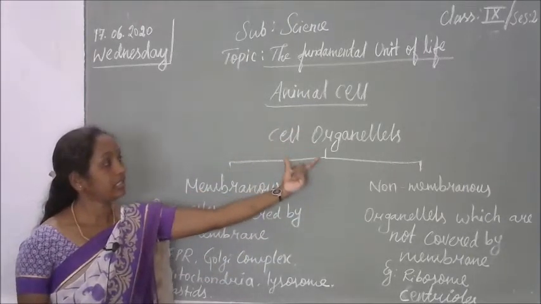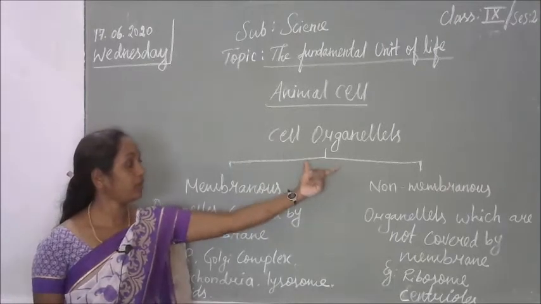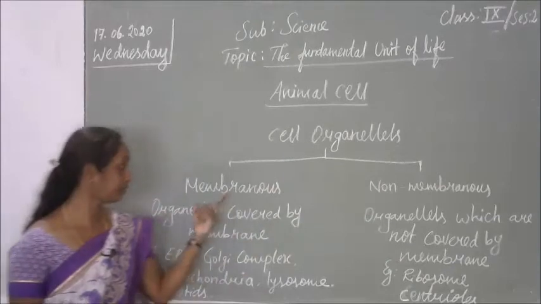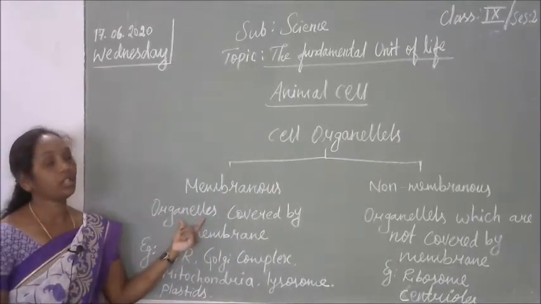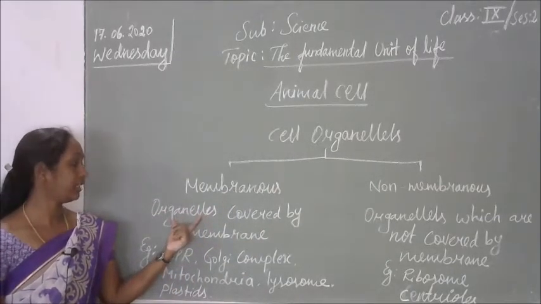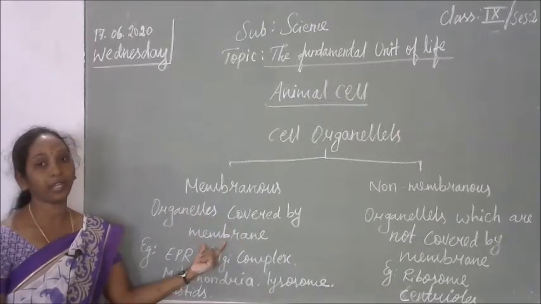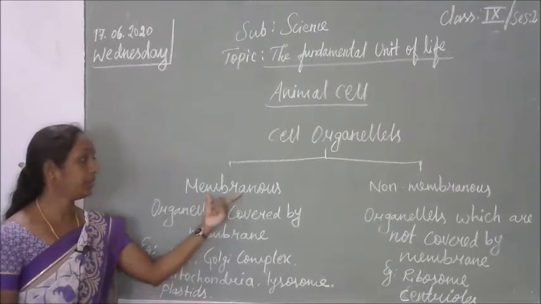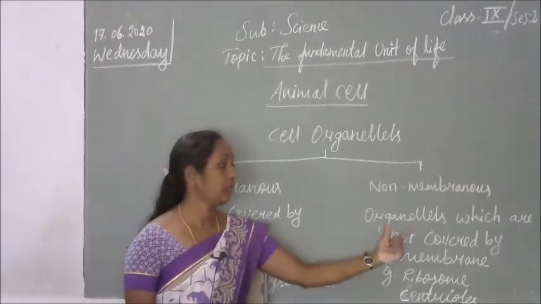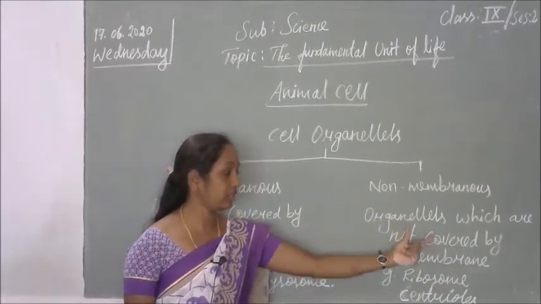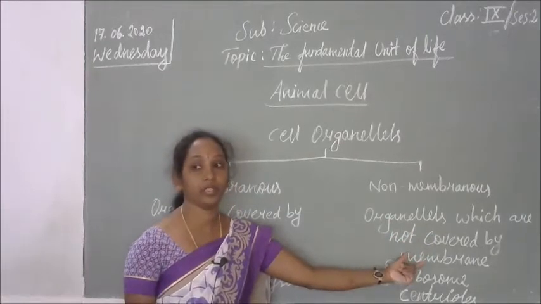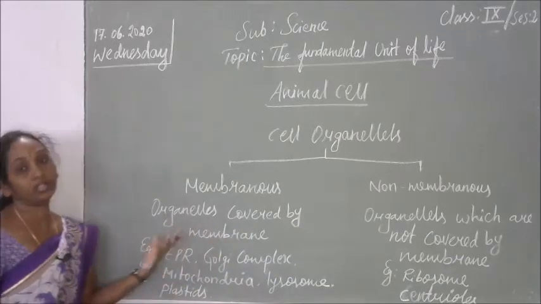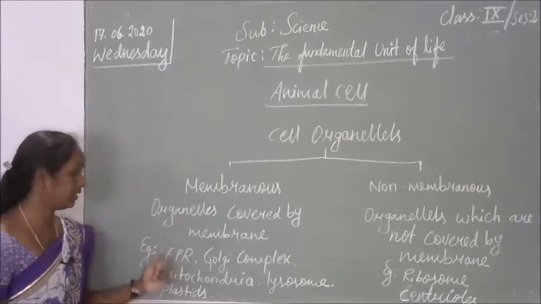Cell organelles are divided into two types, membranous and non-membranous. Membranous means the organelles present in the cell are covered by an outer membrane. Non-membranous means the organelles present in the cell are not covered by a membrane, so the membranes will be absent. Example, cell wall, plasma membrane, etc.